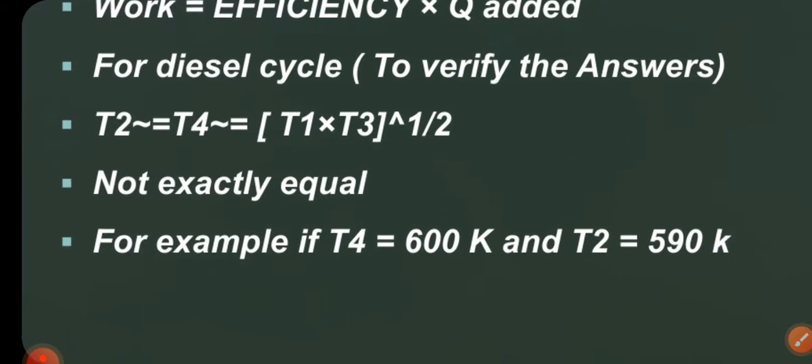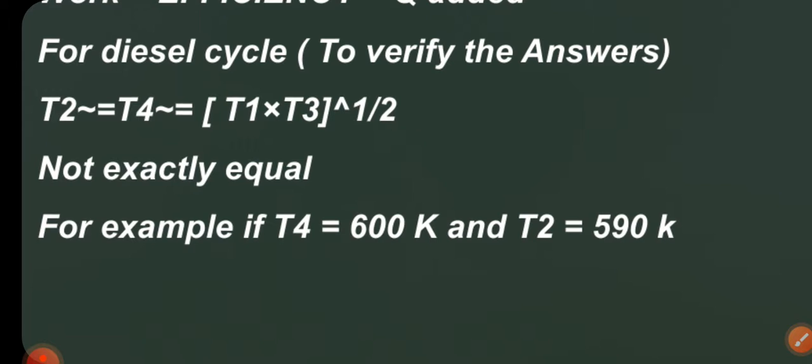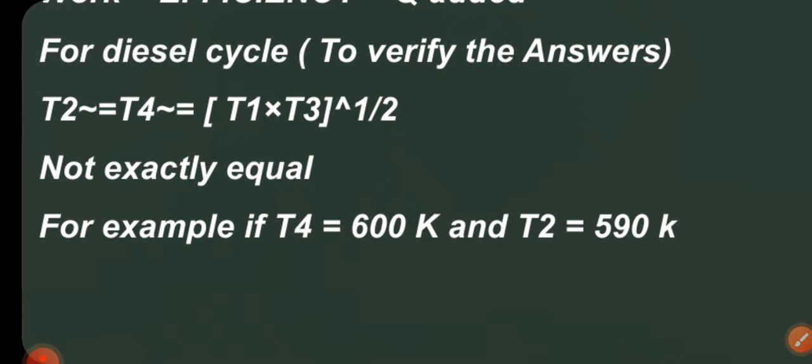That is, this may range in value. If the T4 is 600 Kelvin, T2 may range from what, 585 to 610 or 615. Okay.